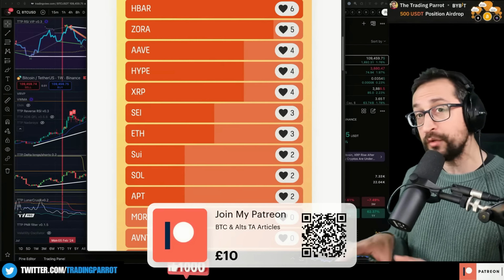So HBAR had a double bottom formation, Hedera Hashgraph, and it broke out and it met the full technical target. That's pretty good, but then it peaked with the rest of the market.